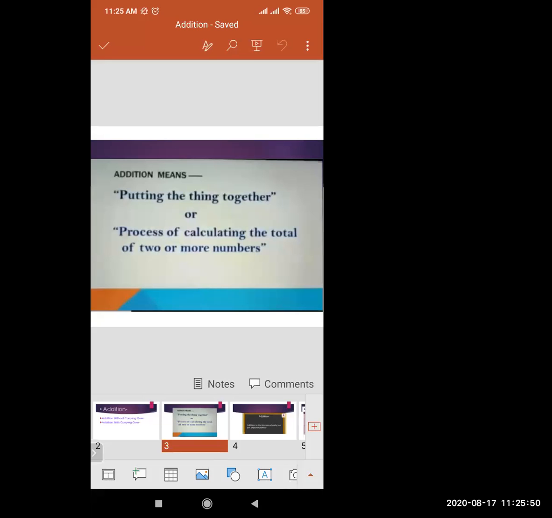Got the addition? Addition means calculating things together, calculating more things, calculating more numbers all together. This is called addition. Got it? Okay. Proceeding further now.